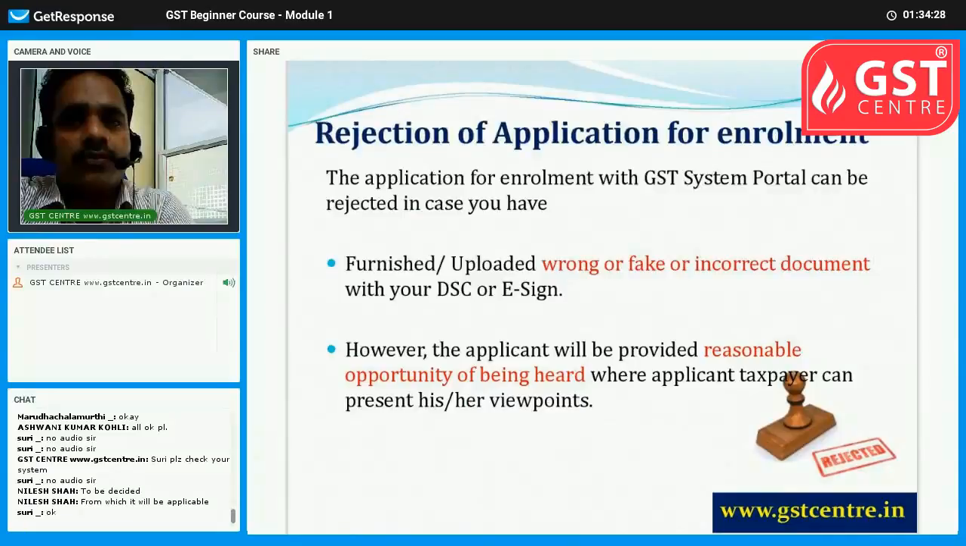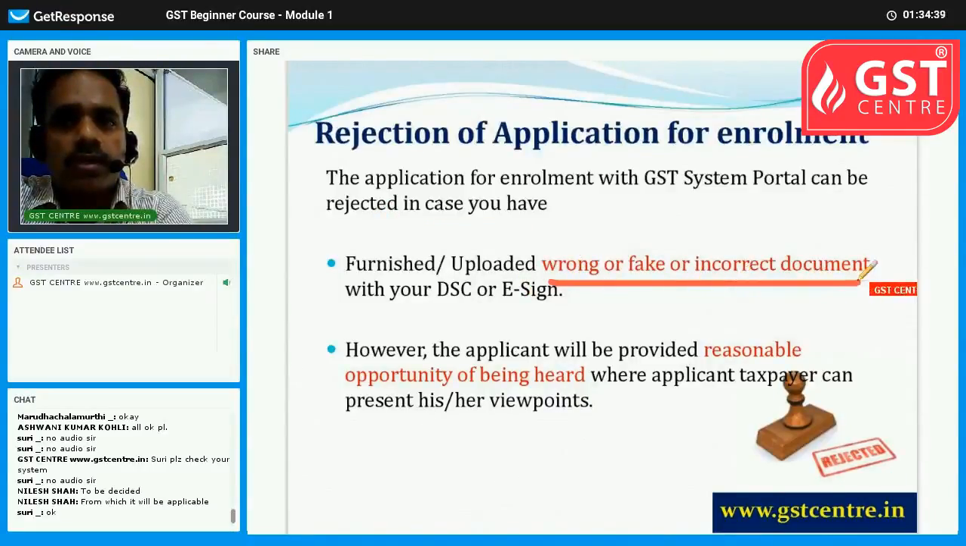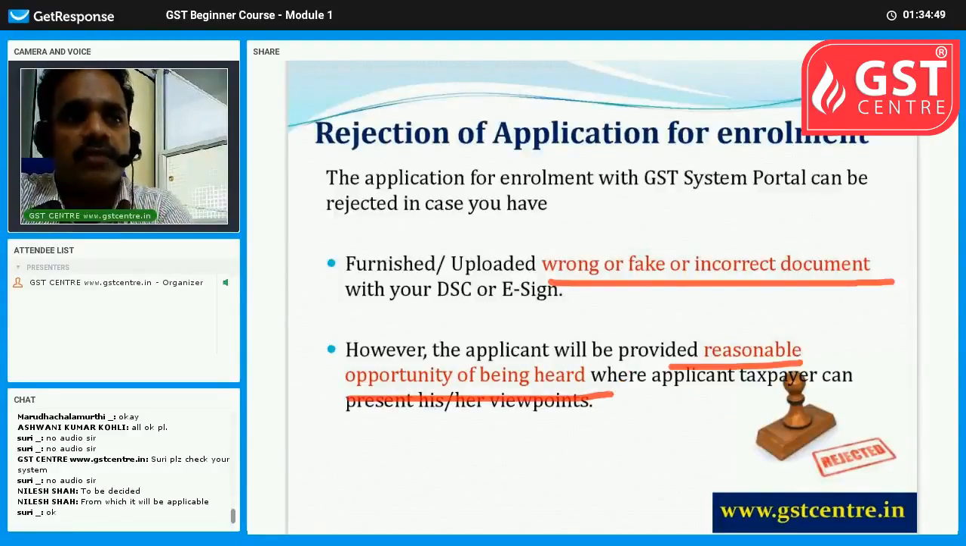Then, rejection of application for enrollment. The application for enrollment with the GST System Portal can be rejected in case you have furnished or uploaded wrong, fake, or incorrect documents. In that case it will be rejected. Before any such rejection, a reasonable opportunity of being heard, meaning a hearing or meeting with the tax authorities, will be